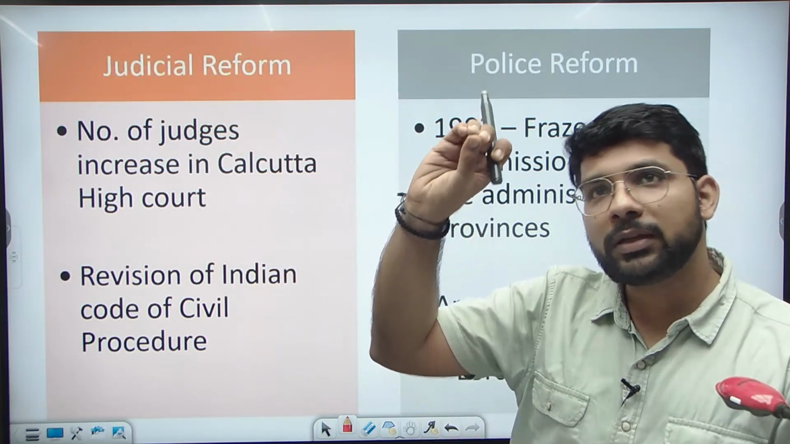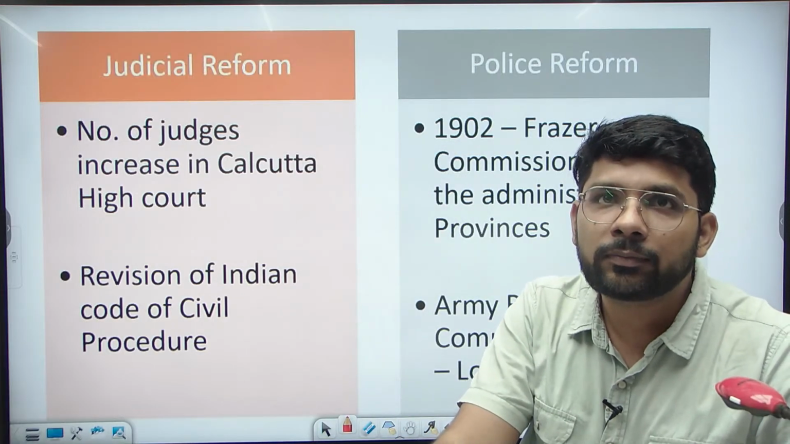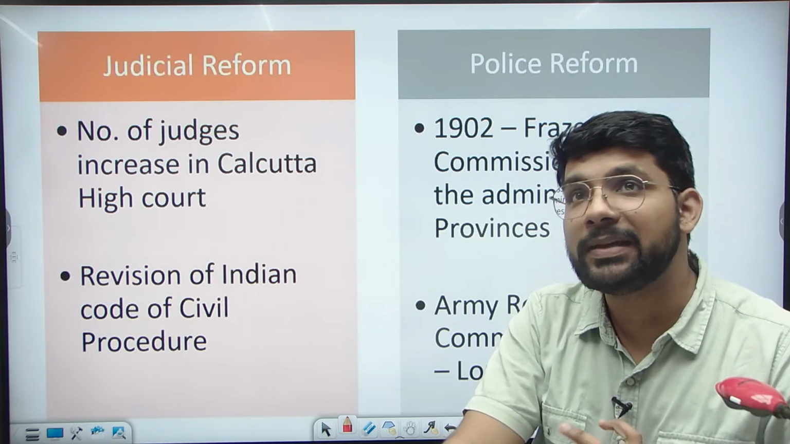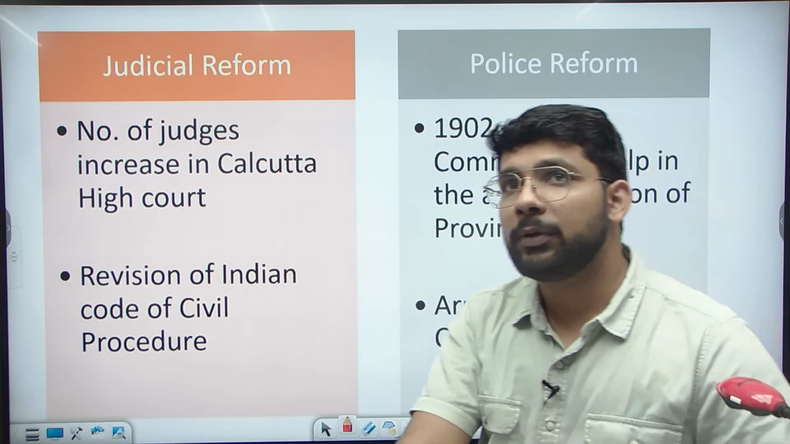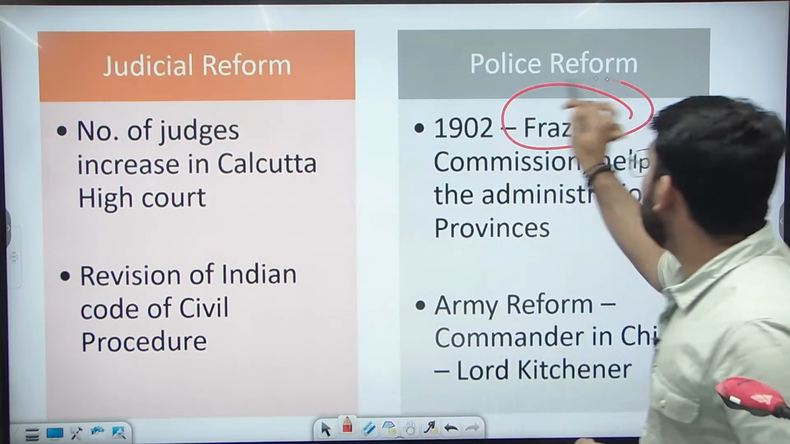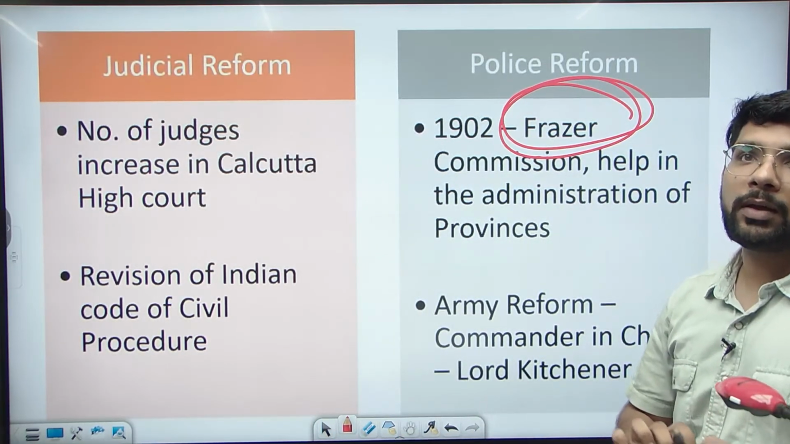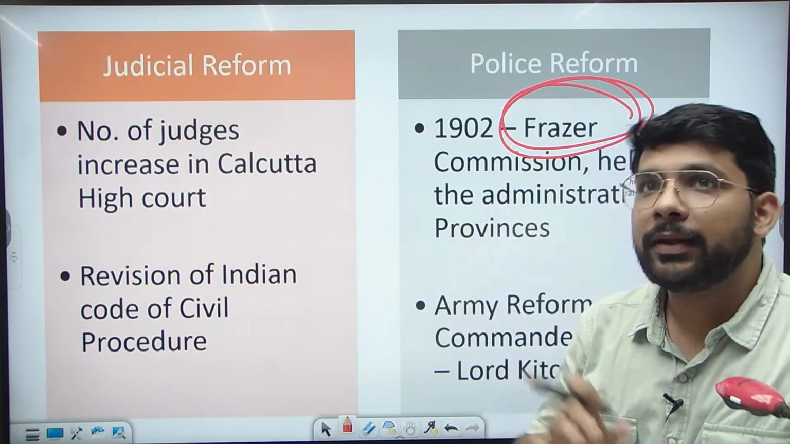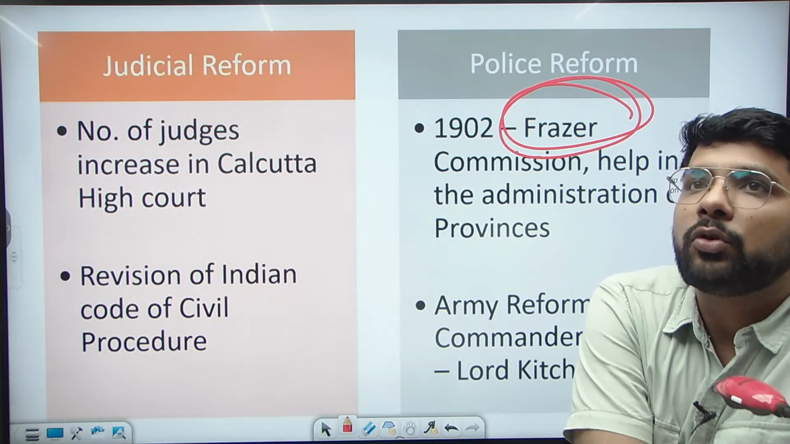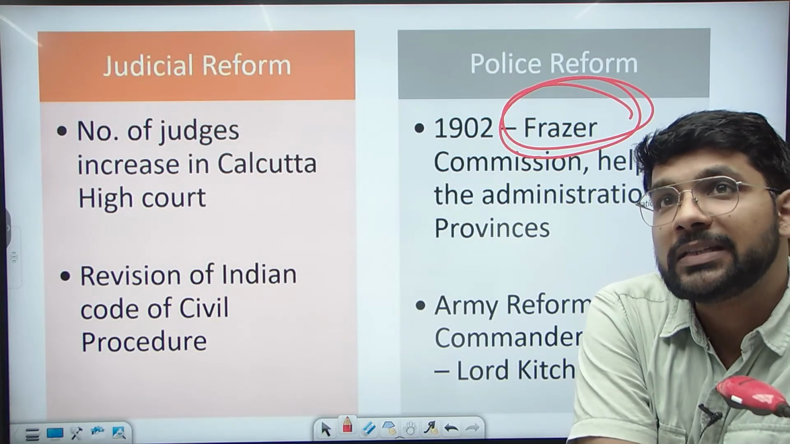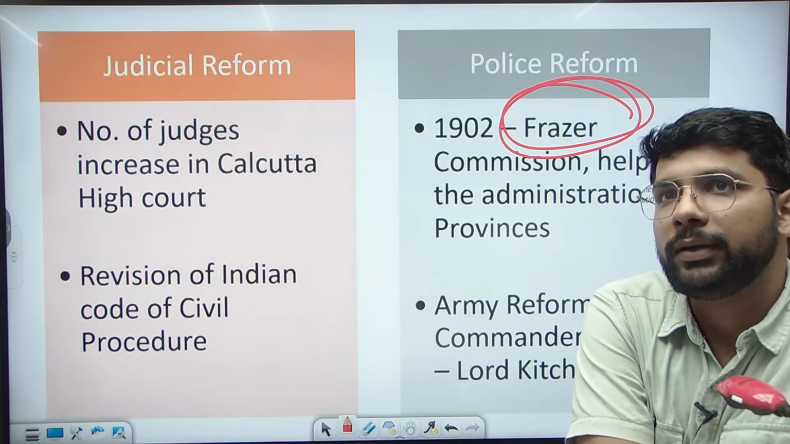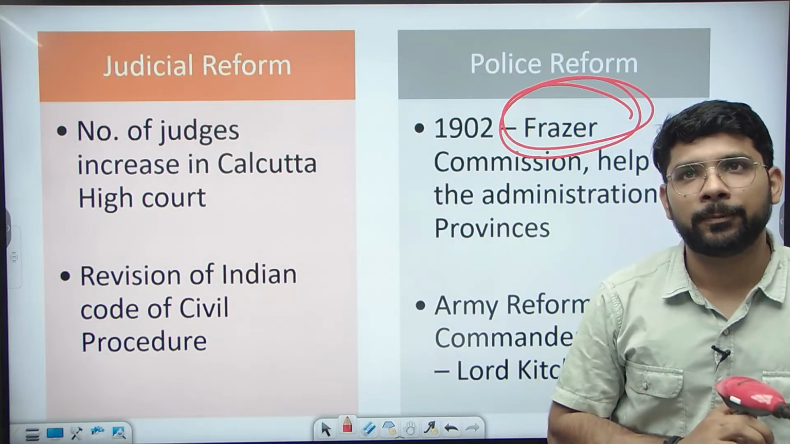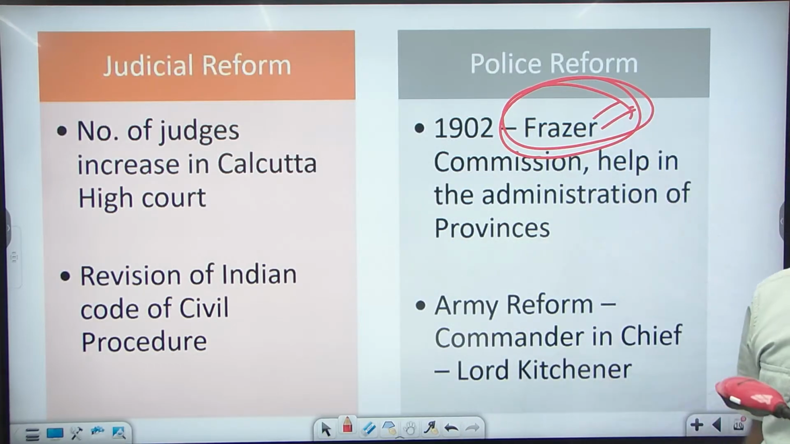In judicial reforms, the number of judges in the Calcutta High Court was increased, and he also revised the Indian Code of Civil Procedure. These were the major reforms in the judiciary. And in the police reforms, through the Fraser Commission, he helped in controlling the Indian administrative provinces through police reform. And this was a major step in the history of India, and till now these reforms are continuing in the Indian police. So this was the major step by Fraser.